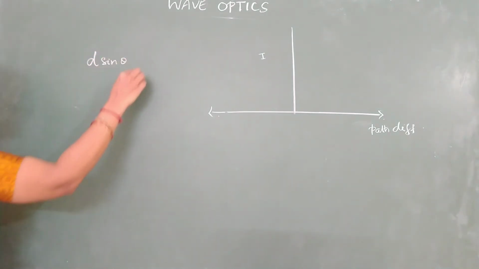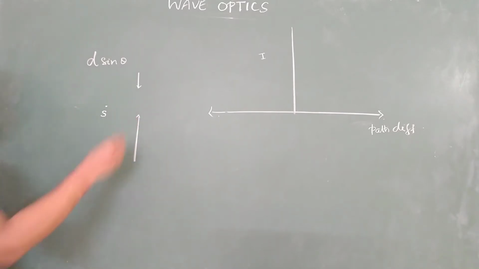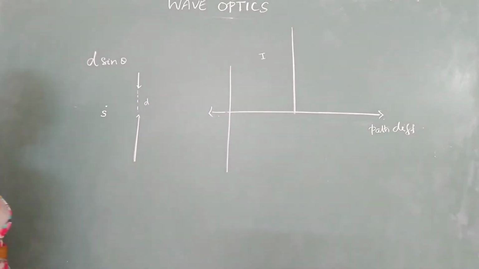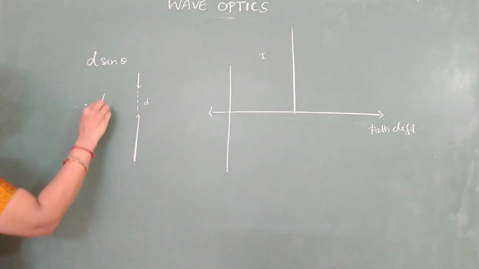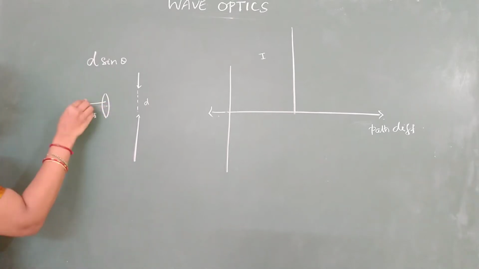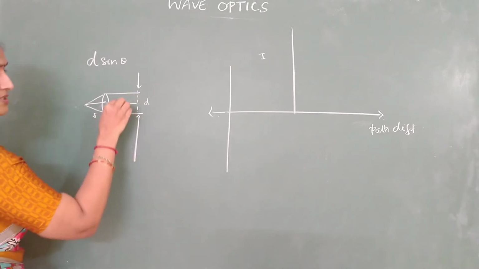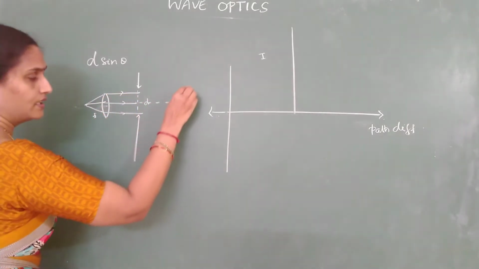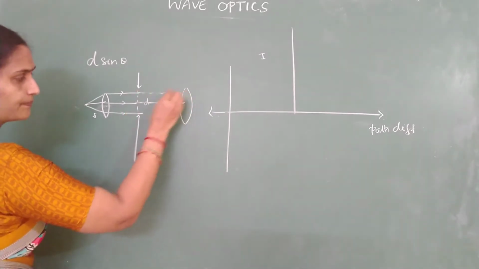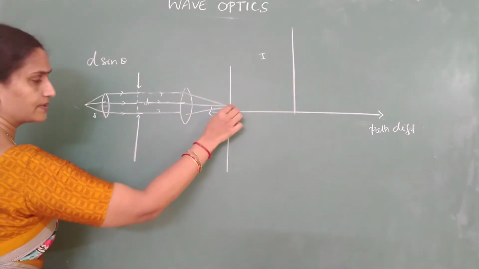This is a source. I'm just showing you the single slit experimental arrangement. The width of the slit is d and somewhere here you have a screen. The source is generally kept at the focus of a converging lens, so that we get a plane wavefront. If this wavefront travels without any bending, again we use a lens here to converge the beam. The beam would converge exactly at the center.